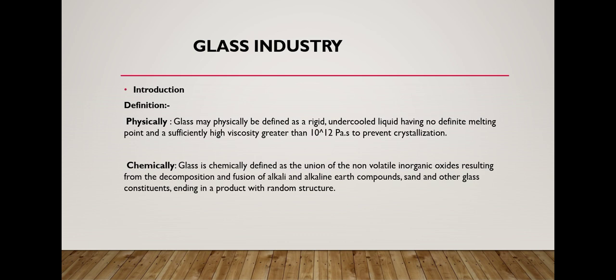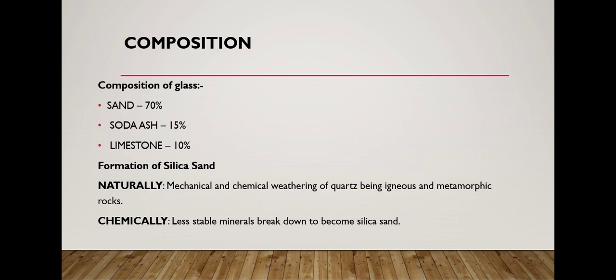Chemically, glass is defined as a mixture of non-volatile inorganic oxides, alkali and alkaline earth compounds, sand and other glass constituents. Composition of glass: glass consists of 70% sand, 15% soda ash, and 10% limestone.